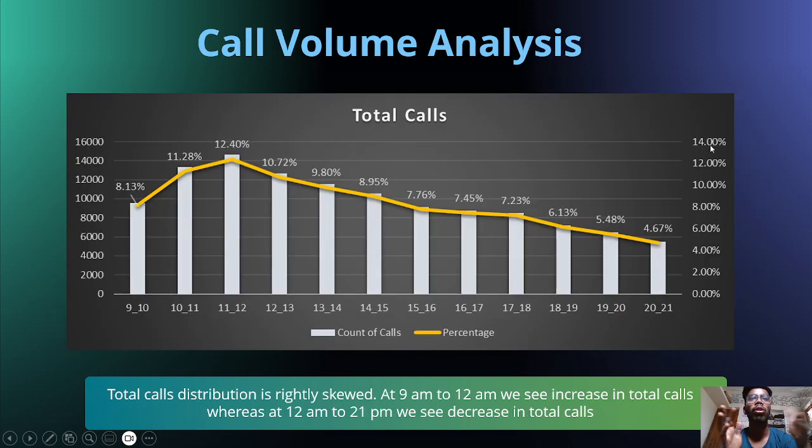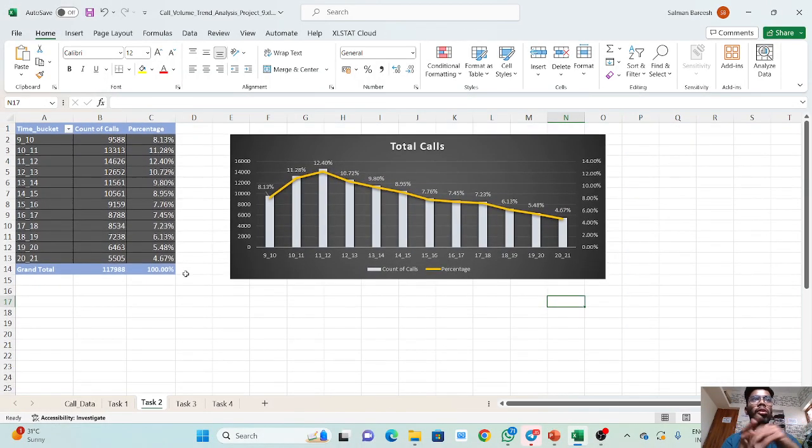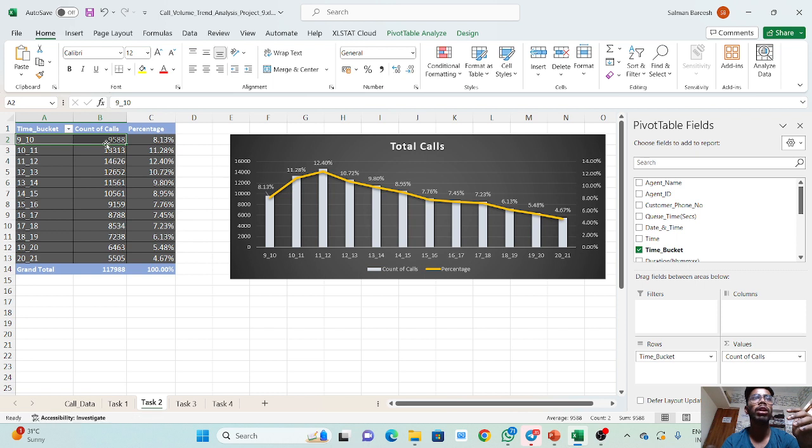After that, the second analysis is call volume analysis. In this analysis, we have taken the total calls in each bucket. In 9 to 10, the total calls obtained is 9,588.